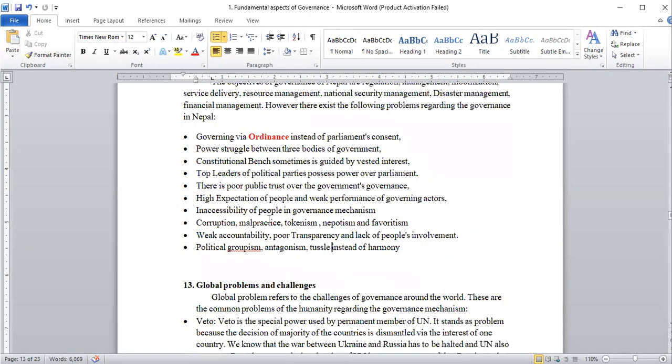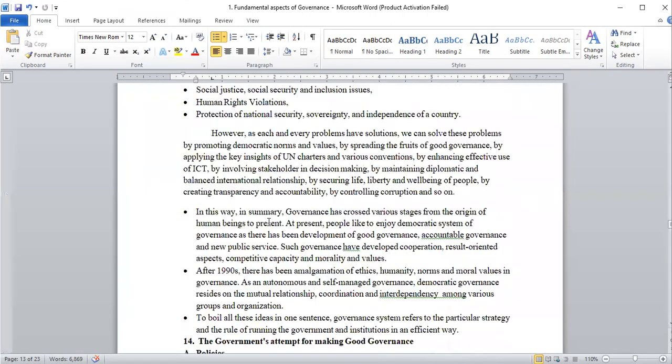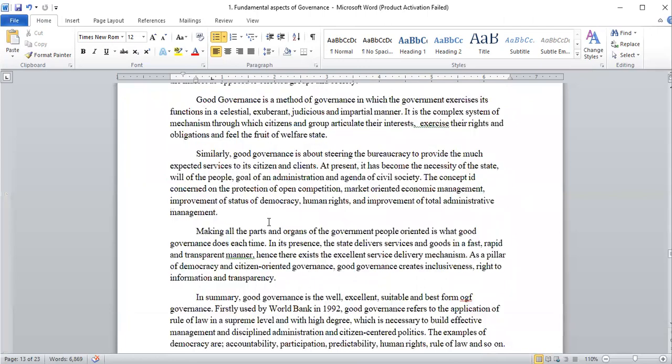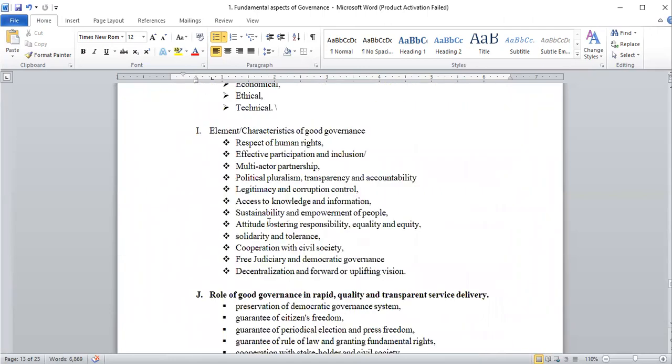And in another class, I'll come with the solution and how to solve the problems of governance in Nepal.